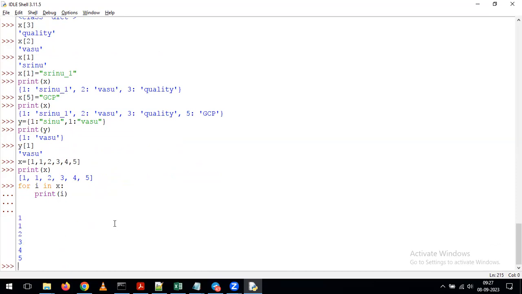Okay. Hello, sir. Yeah, please. Sir, we are giving 1 of Sinu and 1 of Vasu, but in the output, why is it considering Vasu as the original value? It is taking the last value only. Whatever last value we give for that same key, it considers the last value as the main value. Internally, what happens is we've given 1 Sinu. It is storing this value. On top of this, again you give the same key. Because of giving the same key, it overwrites Sinu with Vasu. For that reason, this dictionary contains only Vasu as a value. That's the reason it gives that value only in your output.